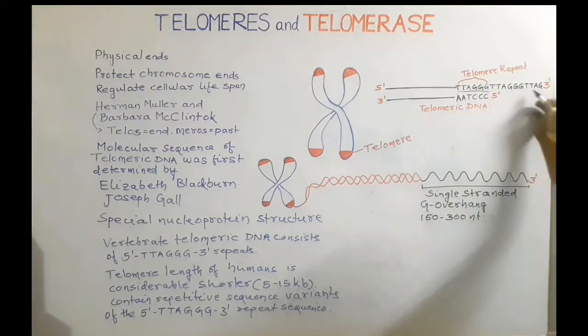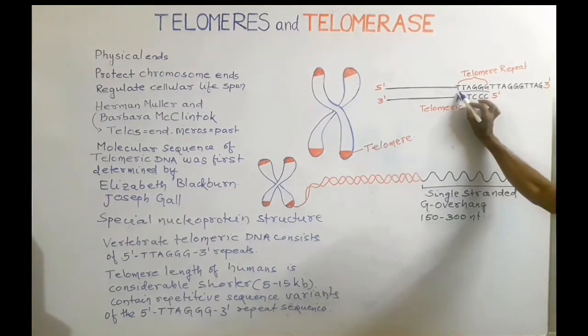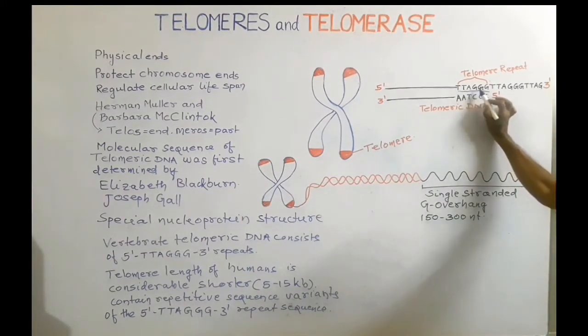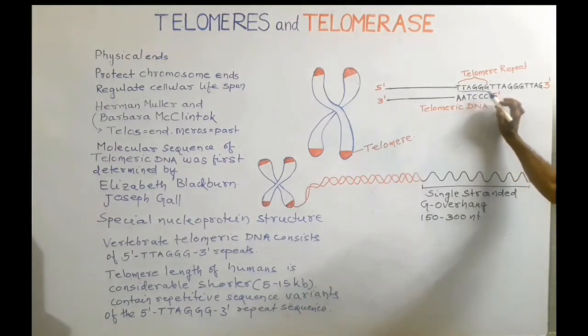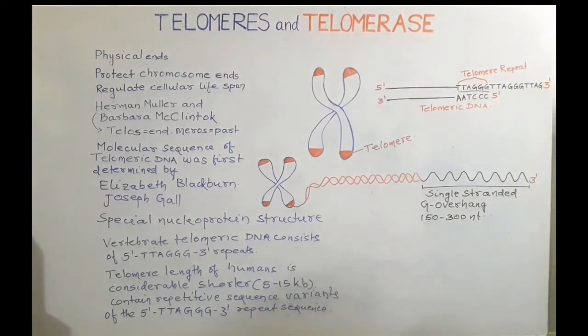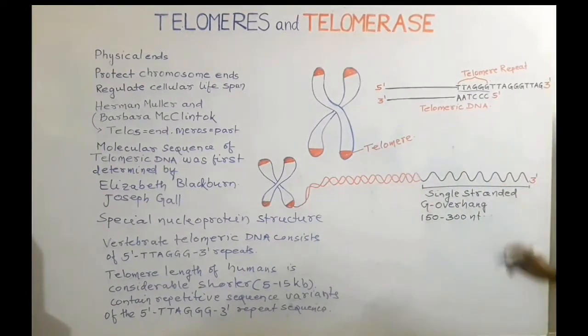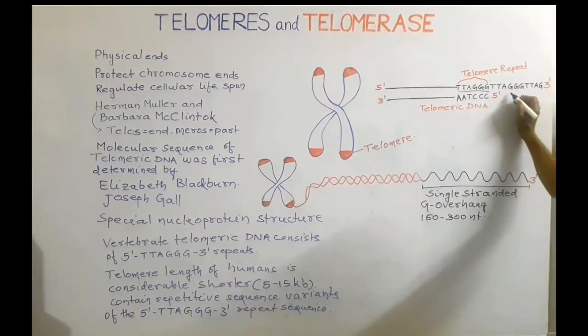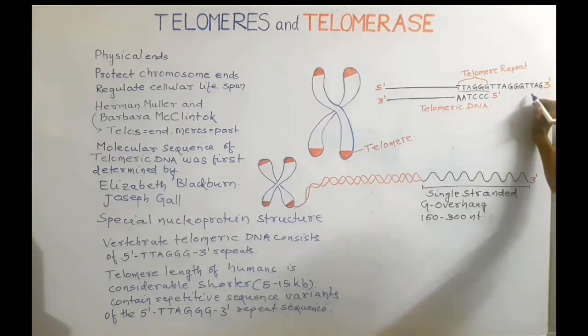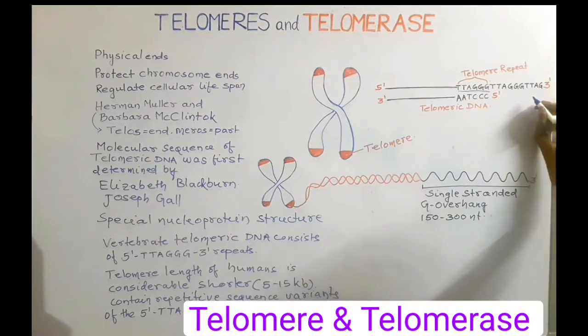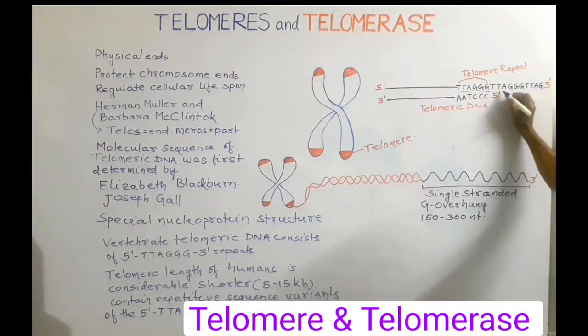You see, in this telomeric DNA sequence, the repeat sequence thymine, adenine, guanine and guanine has been repeated. And the telomeric DNA terminates with a 3' overhang. The double-stranded telomeric DNA has a 3' overhang that is guanine rich.